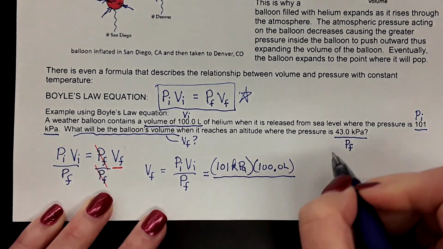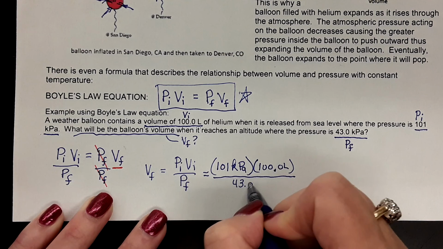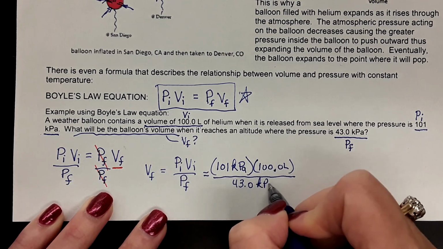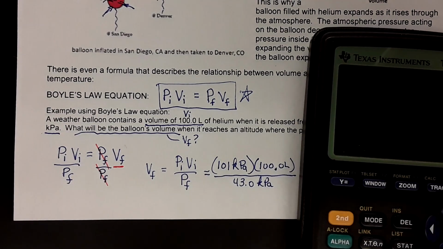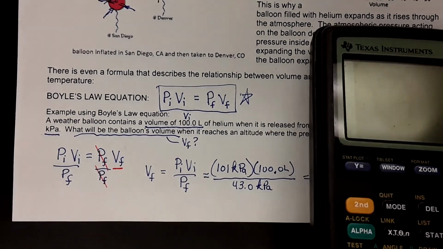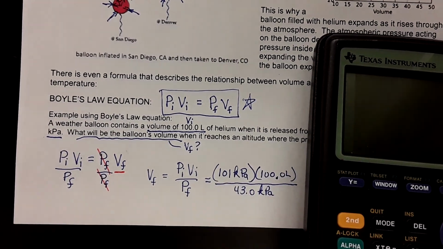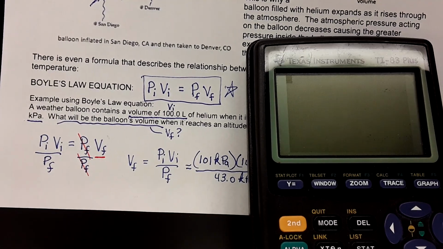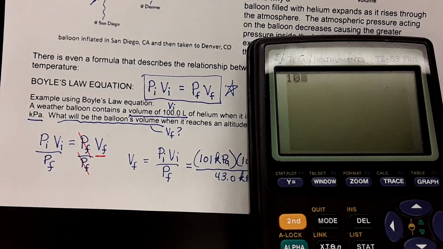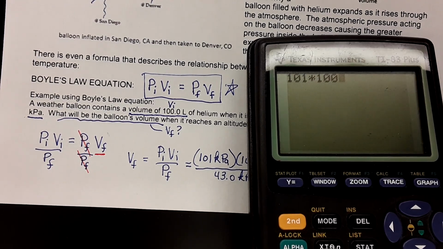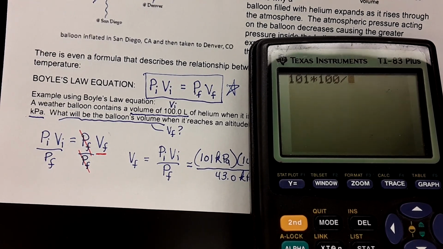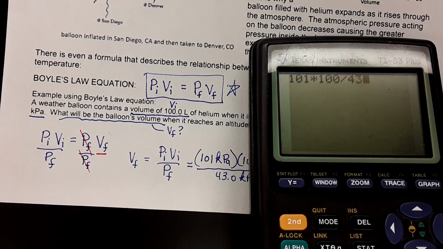And our final pressure is going to be 43.0 kilopascals. Now, if we stick that into our calculator, we get 101 times 100 liters divided by 43 kilopascals.